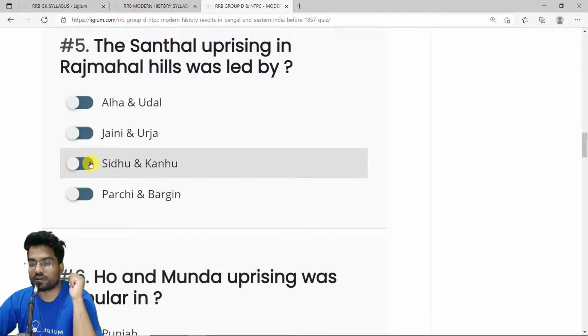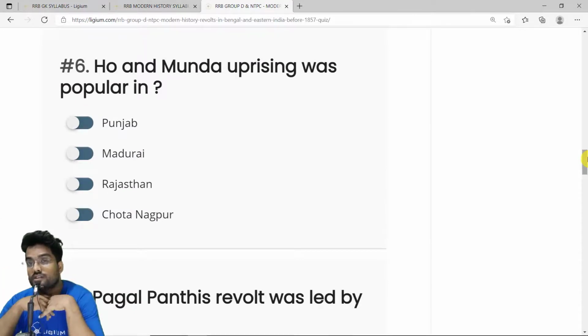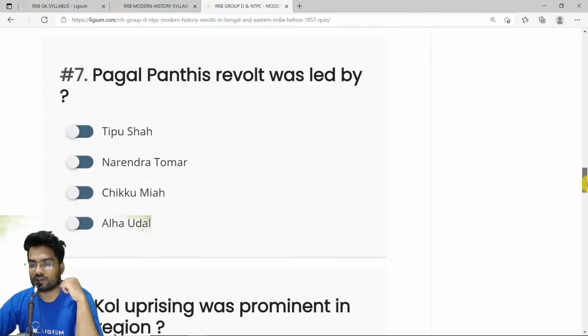Option C, Sidhu and Kanhu. The Ho and Munda uprising was popular in the region called Chota Nagpur. Okay, so the correct answer is Chota Nagpur, option D. Then we have the seventh question.